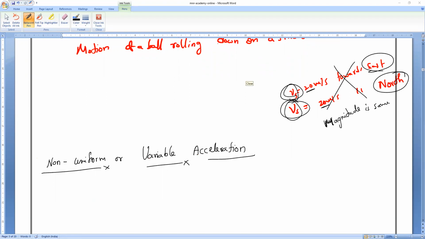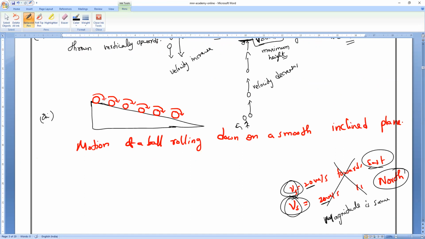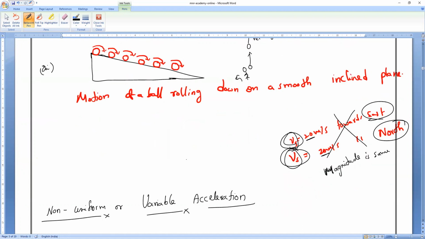Explain the third one, Kishore. If any ball or any kind of object is rolling on an inclined surface, then its velocity keeps on changing at a uniform rate, so the body is said to be in uniform acceleration. That's all.